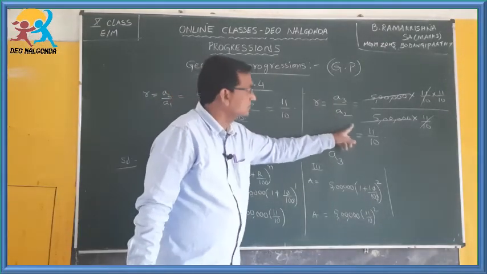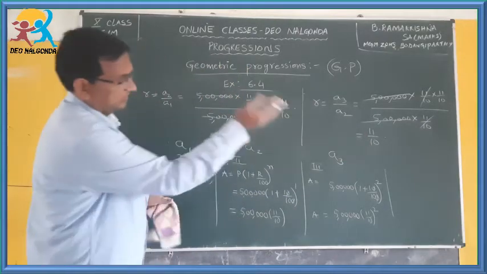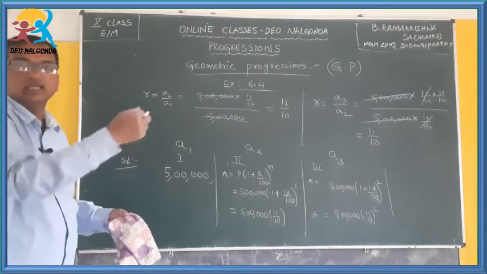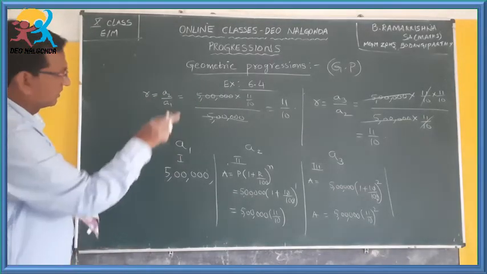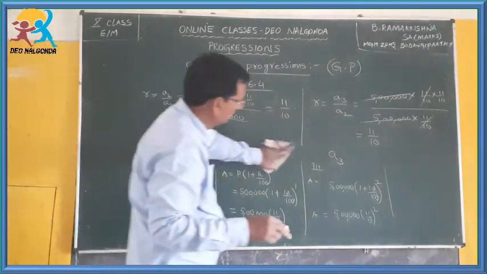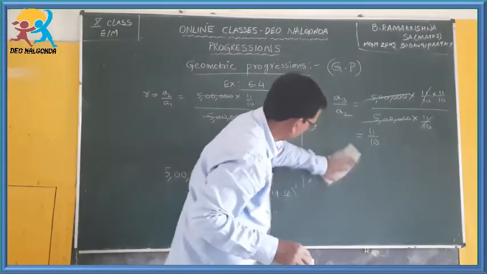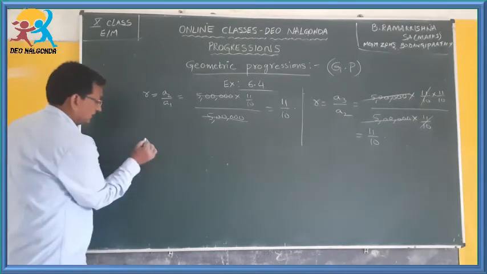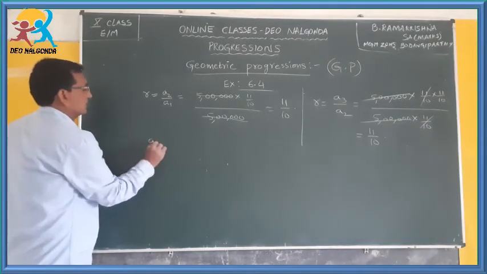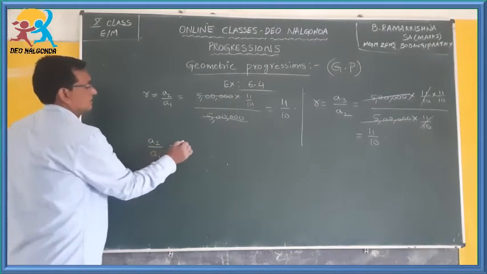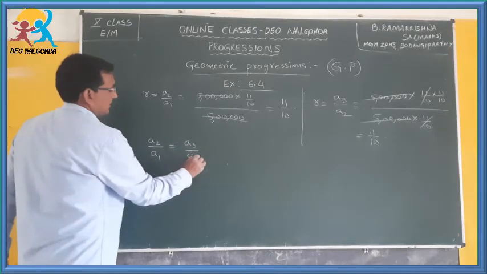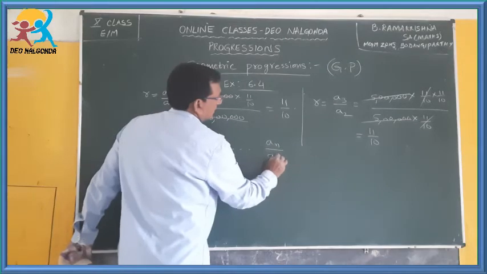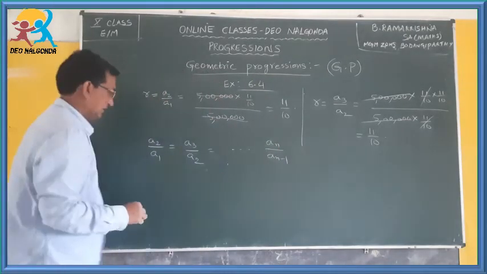Now if you observe, R, A2 by A1, is equal to 11 by 10. Here A3 by A2 is also 11 by 10. If you go on finding other terms in the series and calculate R, again you will get the same R. Therefore, what can we conclude from this? Here we have to write a statement. Definitely the conclusion should be like this: A2 by A1 is equal to A3 by A2 is equal to, and so on, AN by AN minus 1.